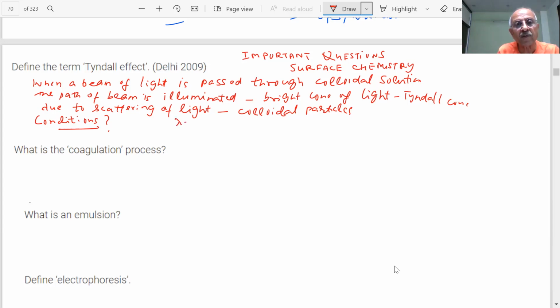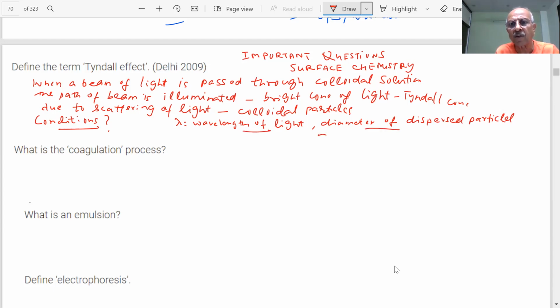The wavelength of the light falling and the diameter of the dispersed particles should be almost equal. The diameter of the dispersed particle should not be much smaller than the wavelength of the light used. The wavelength of light and the diameter of the dispersed particles should be quite similar. There should not be a very large difference in the two. This is point number 1.